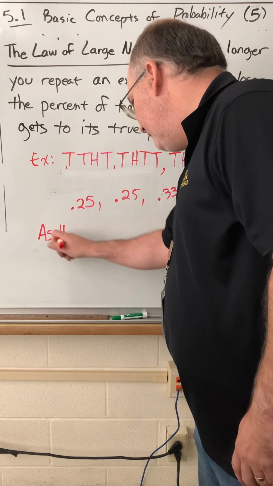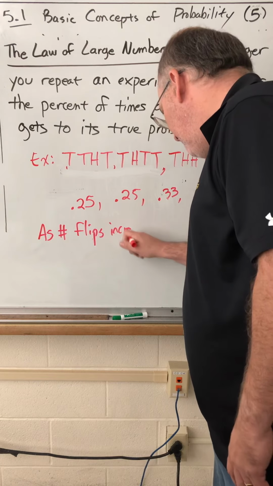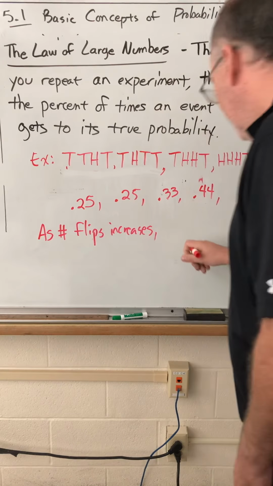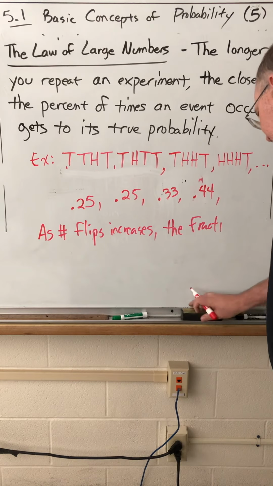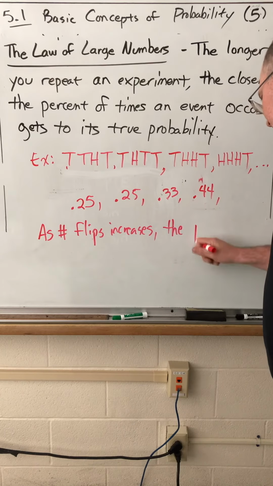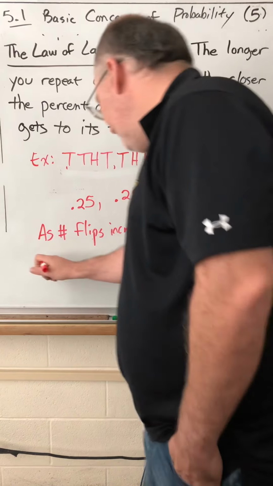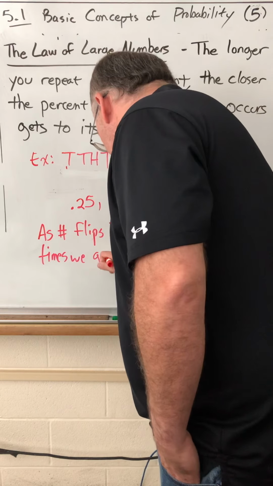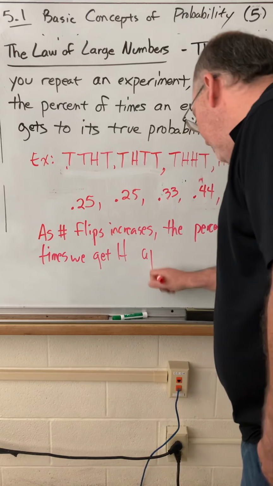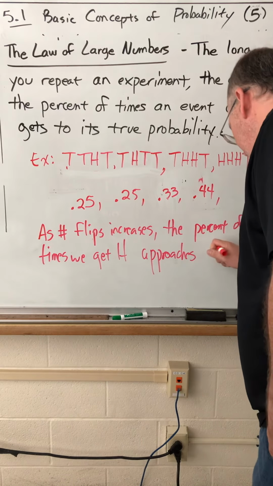So as the number of flips increases, the percent of times we get heads approaches 50%.